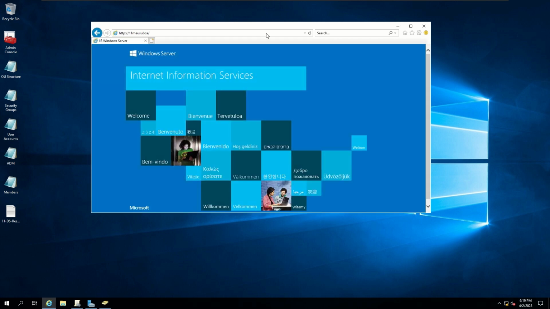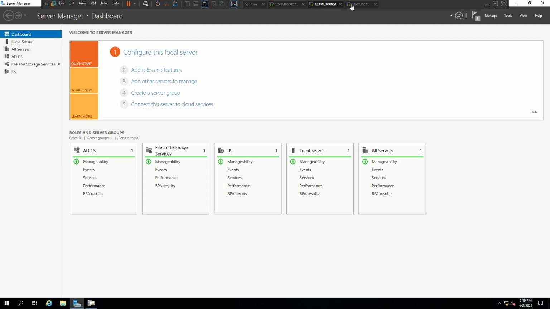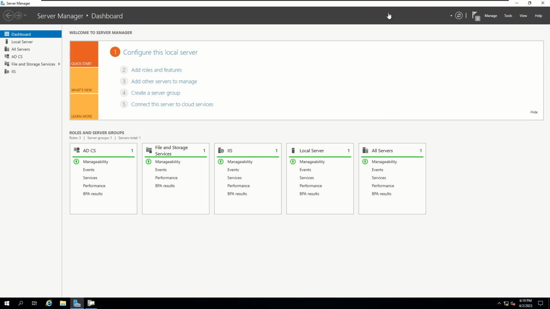Now you should be presented with some type of screen like this. It is the default splash screen. So this lets us know that our web services are running on our SUBCA. Let's head back over to our SUBCA so we can do some follow-on configuration.